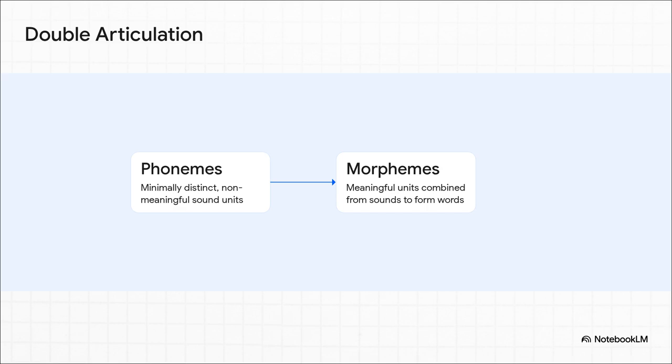This shows exactly how a tiny handful of completely meaningless sounds, like the phonemes K, A, and T, can be stacked together in step 2 to build a meaningful unit, a morpheme, like the word cat. This 2-level double stacking is the secret sauce that makes language so wildly efficient.